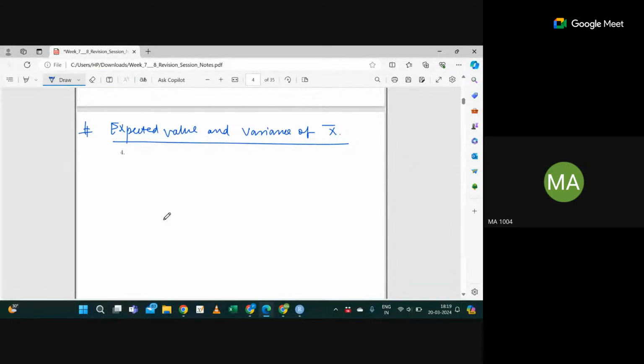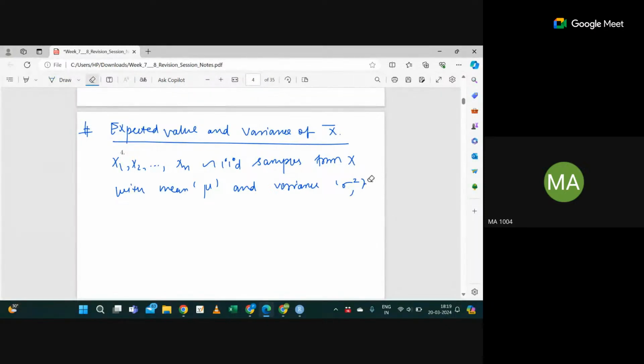Now, what is the expected value and variance of your sample mean? Let's talk in general. Suppose I'm saying x1, x2 up to xn. These are IID samples from a distribution X, and this X has mean mu and variance sigma square. Now, x bar is a random variable, right? If it is a random variable, I can find the expectation of this and the variance of this. Yes or no? Yes, sir.